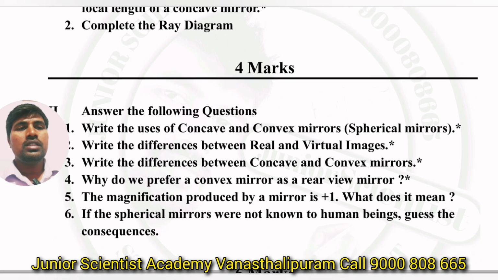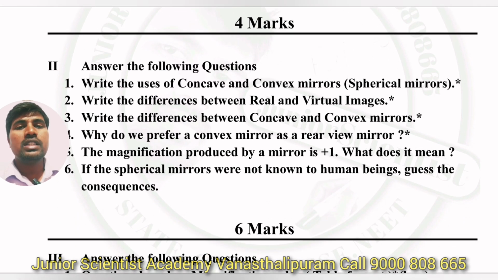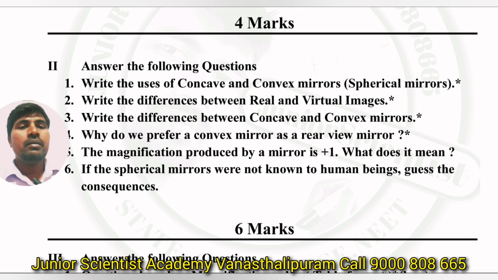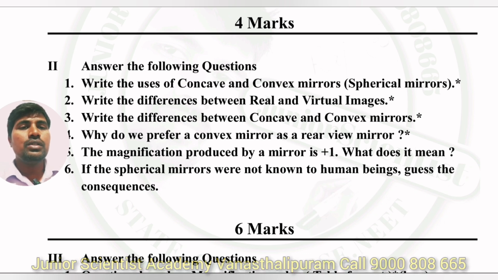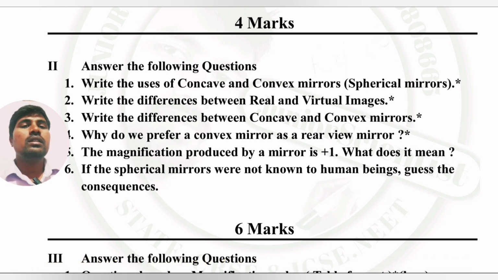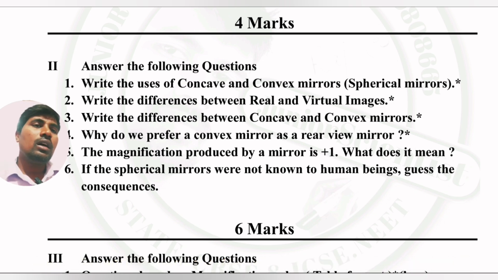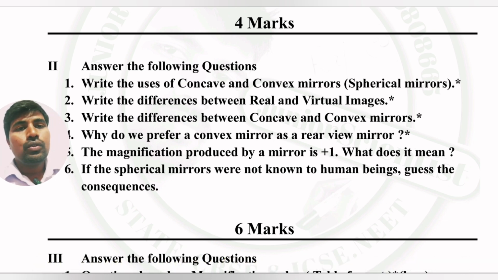In this chapter, the expected 4 marks questions are difference based questions: convex mirror and concave mirror, and real image and virtual image. Next, first question: write the uses of concave mirror, convex mirror, or spherical mirrors. See, children, they may ask only concave mirror, only convex mirror, or spherical mirrors. Here, write 2 uses or 4 uses.